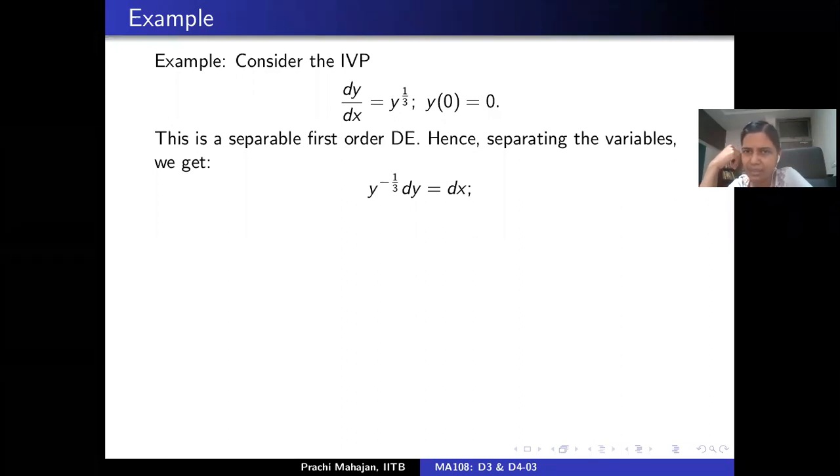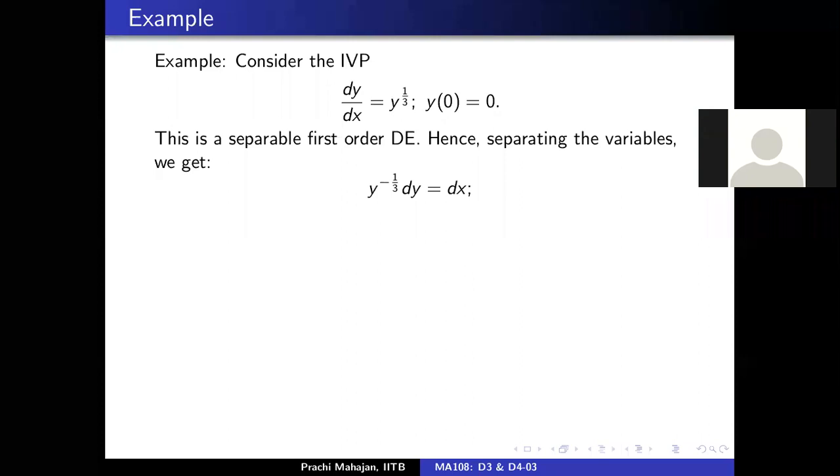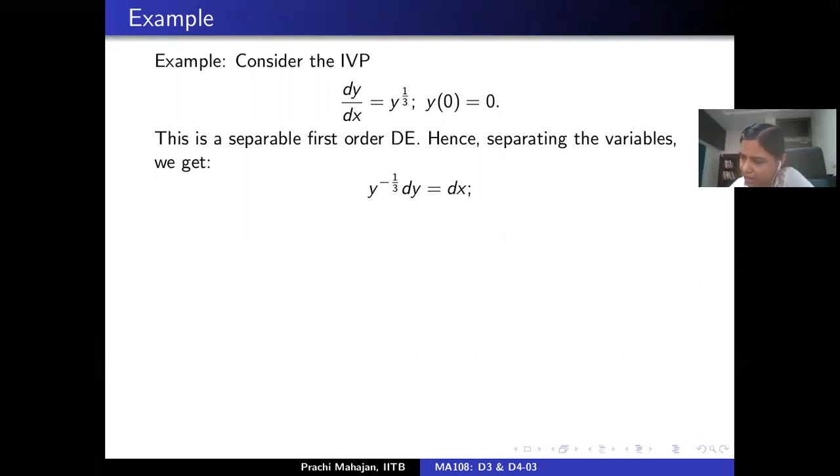And the suggestion is that you do this separation of variables on the interval x naught to infinity, where x naught is strictly positive. You do all of this analysis, and then the solution that you get ought to be differentiable as a function of x, so you allow x naught to tend to 0.